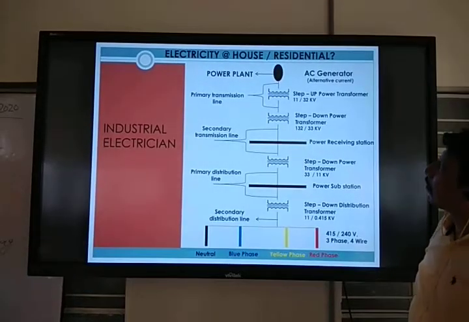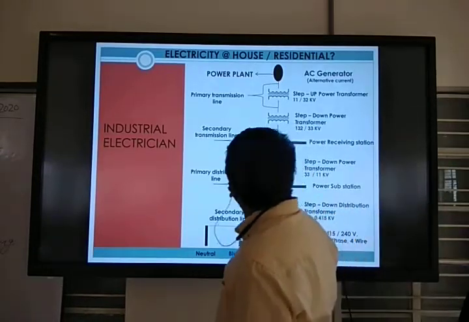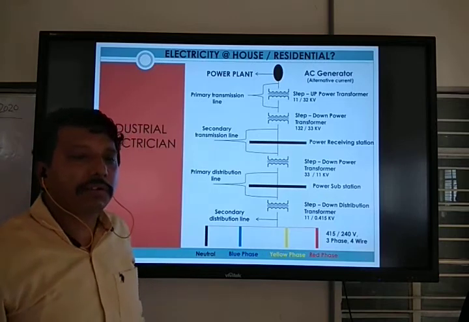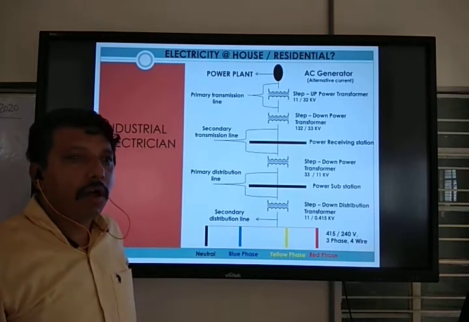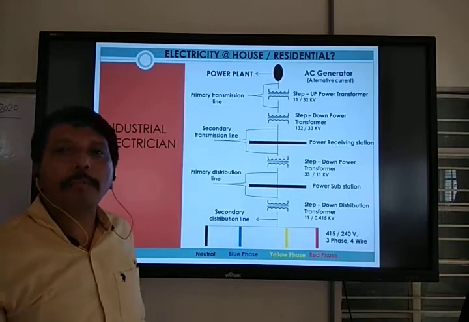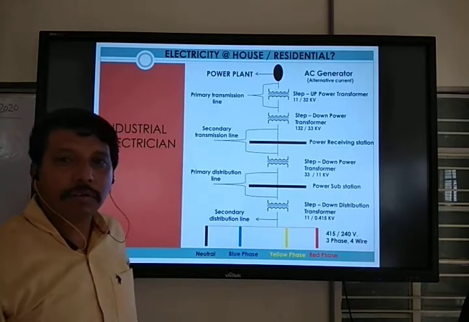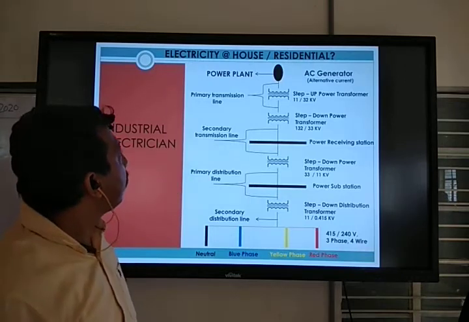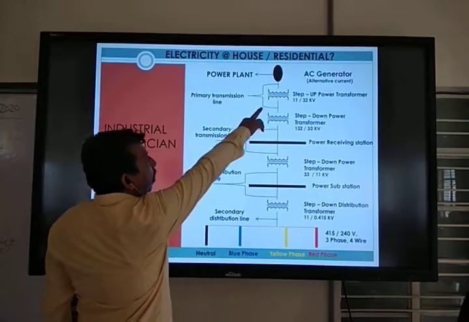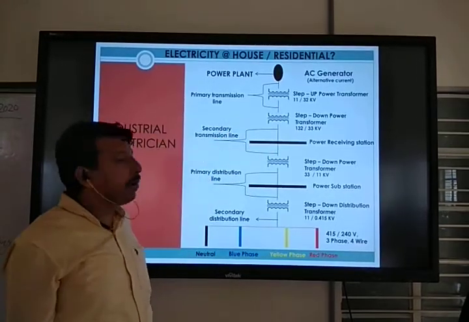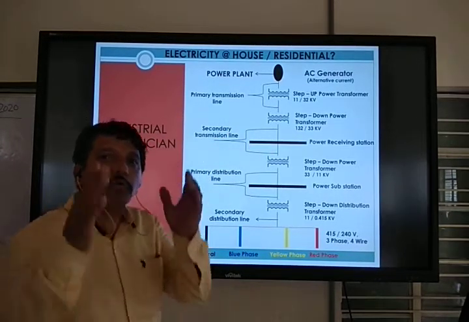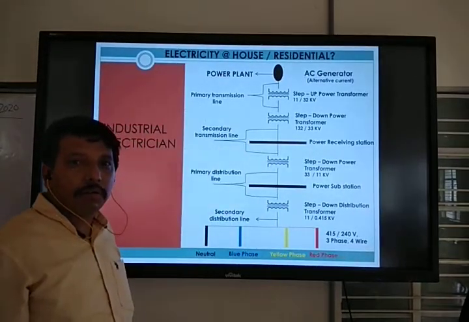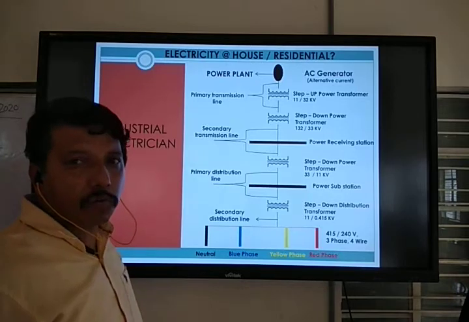Next one, electricity at house and assistance. How does electricity come up to your house? Electricity is produced by a power plant or generator, AC electricity. How does it come up to your house? I will explain about this one.